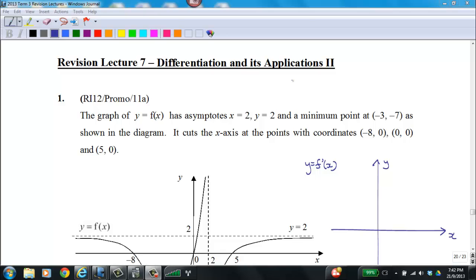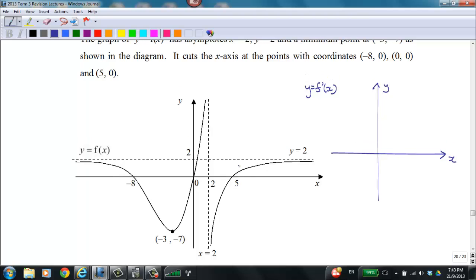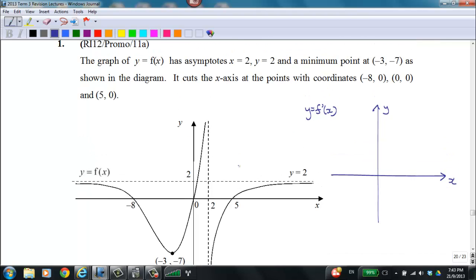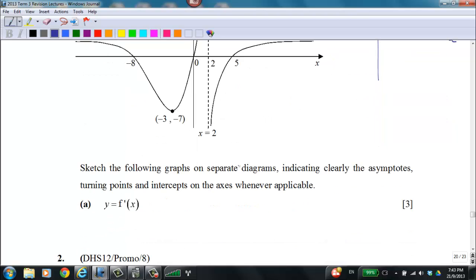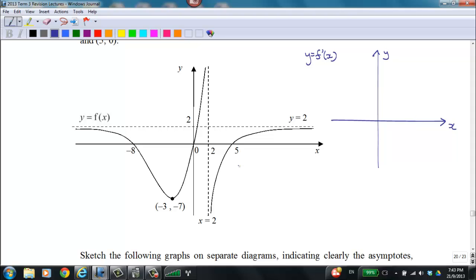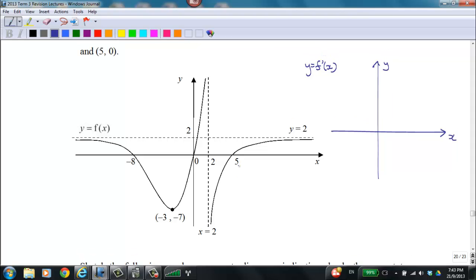Okay, for question 1 of this revision lecture 7 on differentiation and its application to, what we are actually having is that we have the curve y equals f(x) as shown here, and we are supposed to sketch the graph of y equals f'(x), which is the graph of the gradient. As we have discussed before, to do this question, the very first thing you have